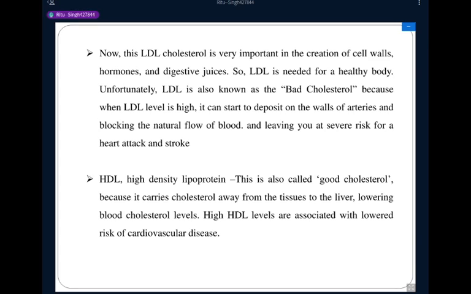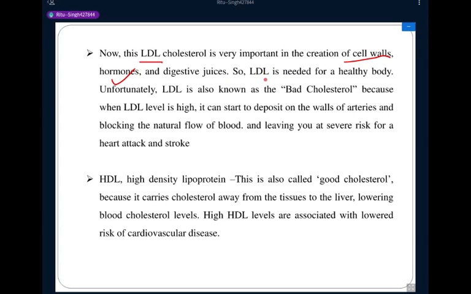Now we discuss LDL, low density lipoprotein. This LDL cholesterol is very important in the creation of cell wall, hormones and digestive juice.